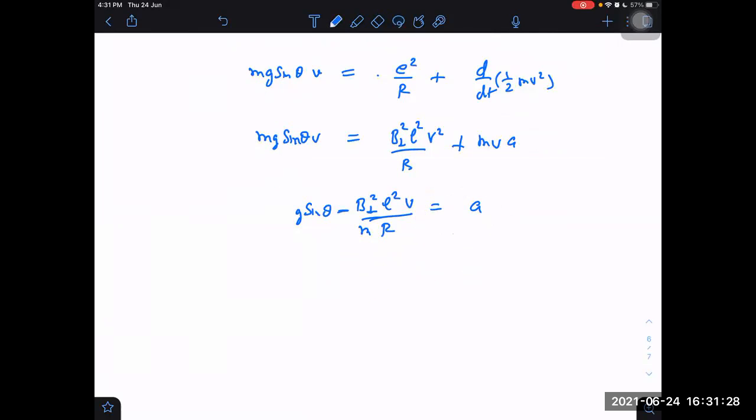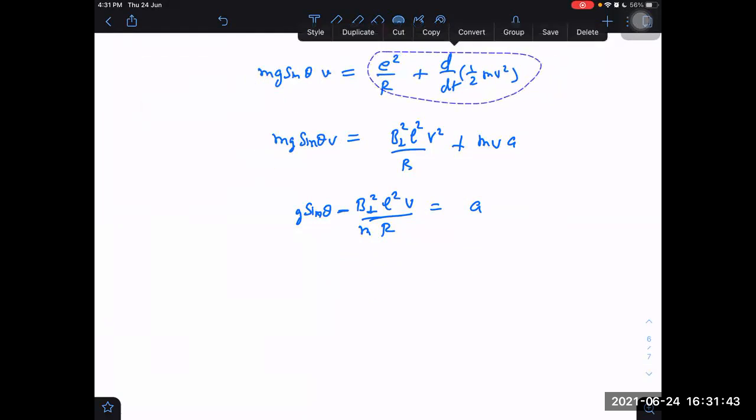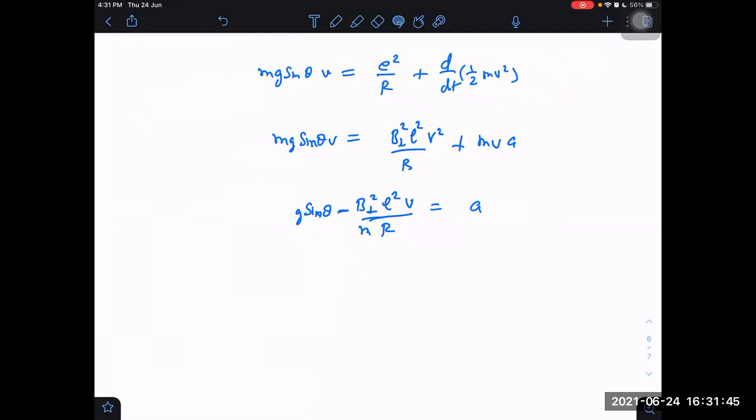Now you can solve it to get the velocity as a function of time. It will be some exponential graph again, right or not? Yes, sir. So in this way also we can get the answers.